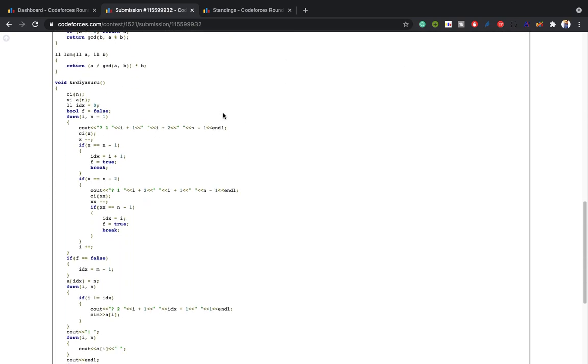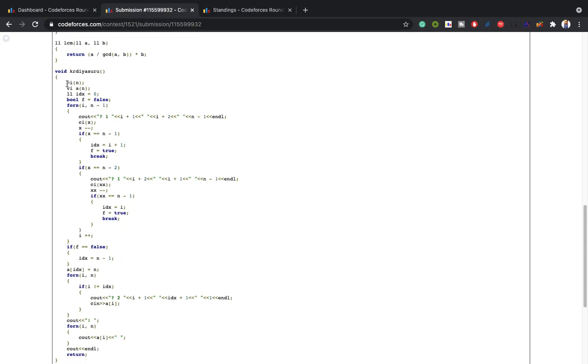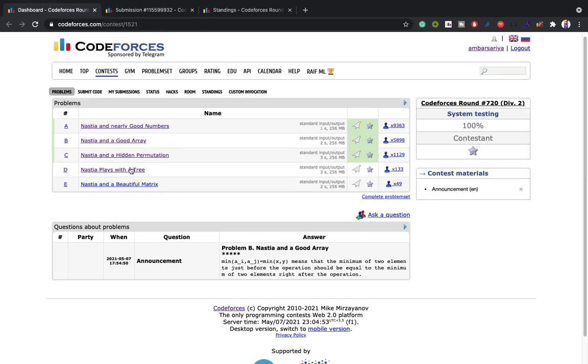So how to implement this: first I have taken input, the length of the array. It is given. First we will take the input of the length of the array. Like, where is the question?